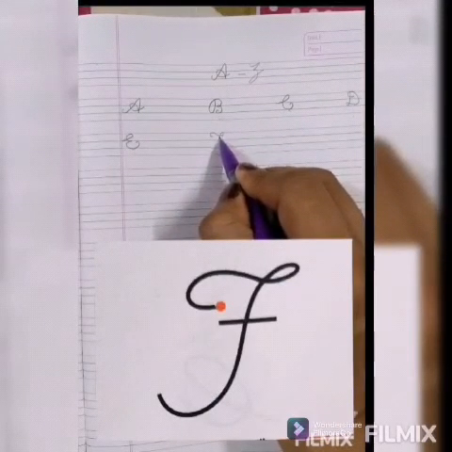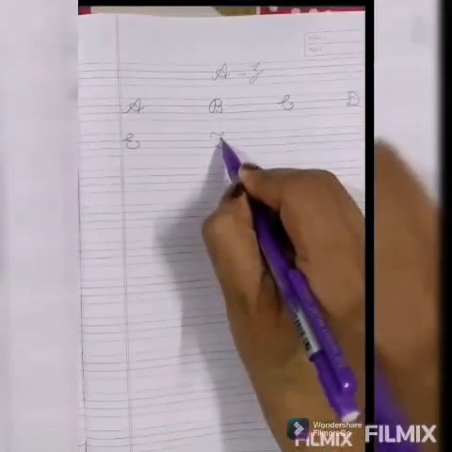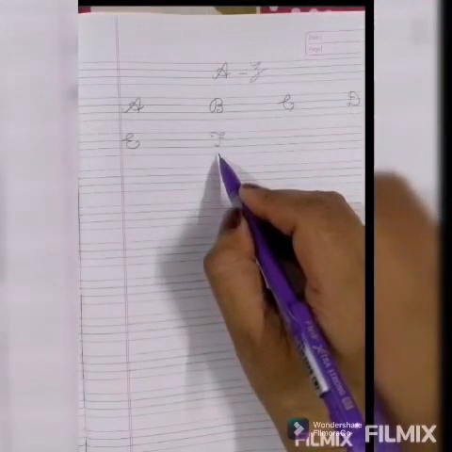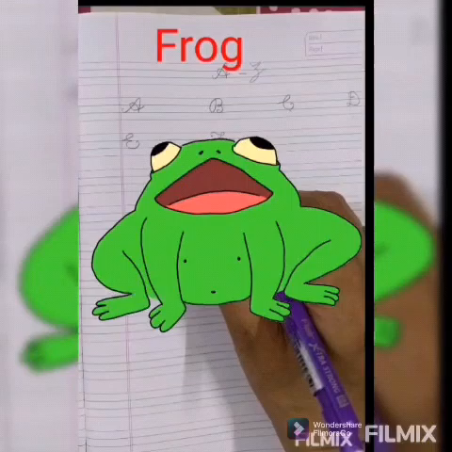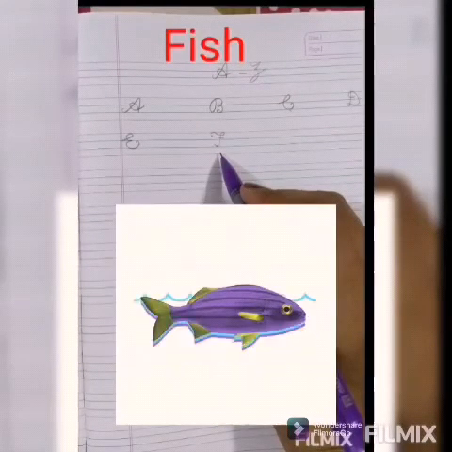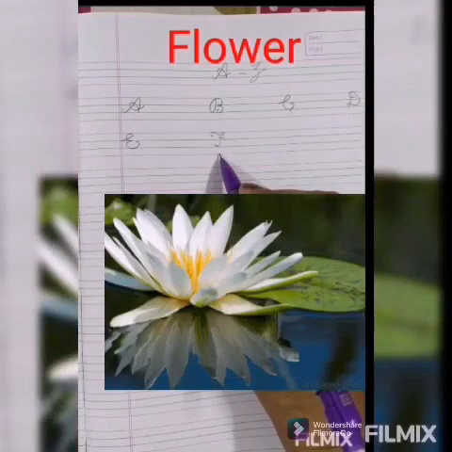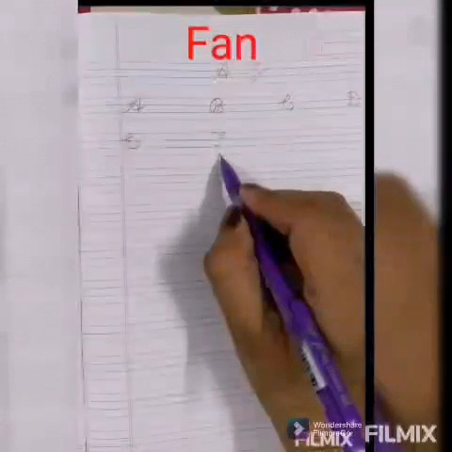Capital cursive F. Phonic sound of F is F. F for frog. F for fish. F for fox. F for flower. F for fan.